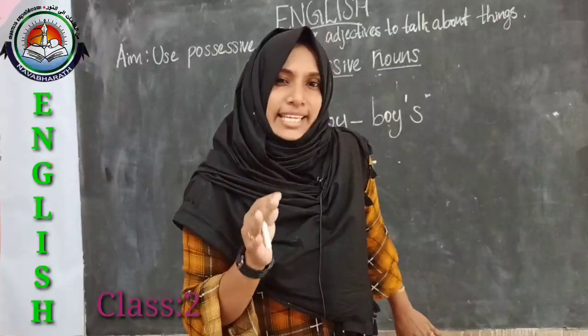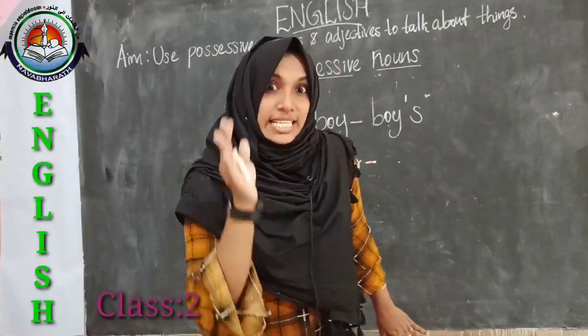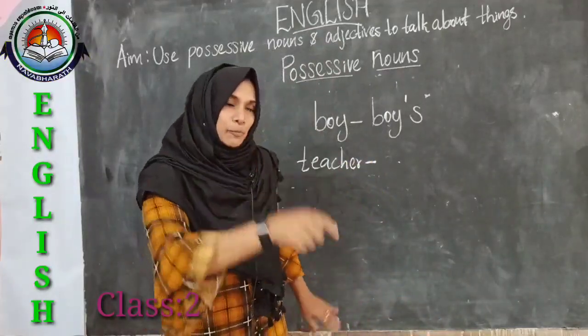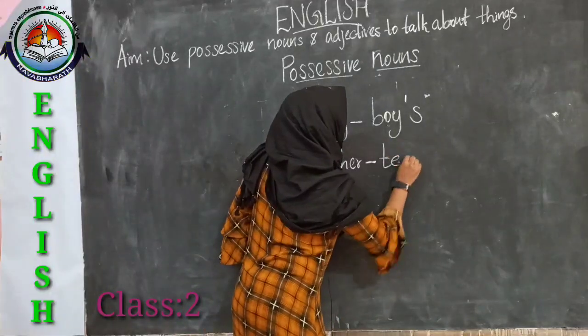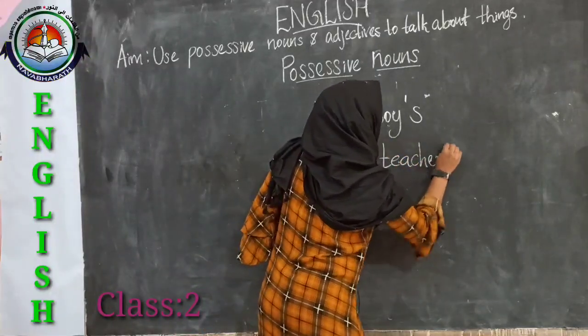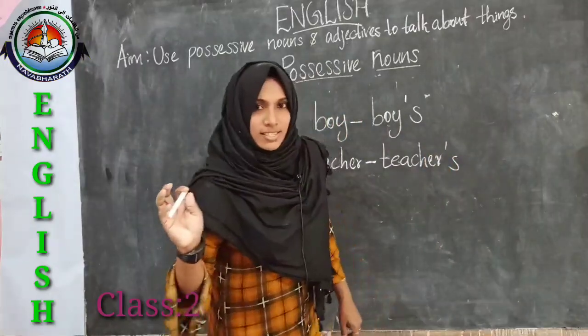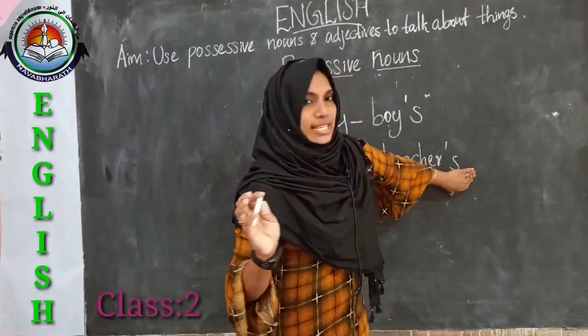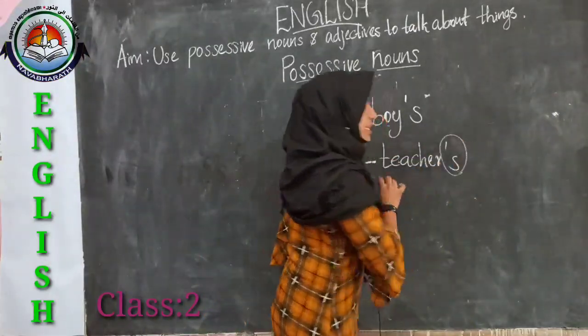There we will be adding apostrophe S. Teacher plus apostrophe S. T-E-A-C-H-E-R. Teacher's.